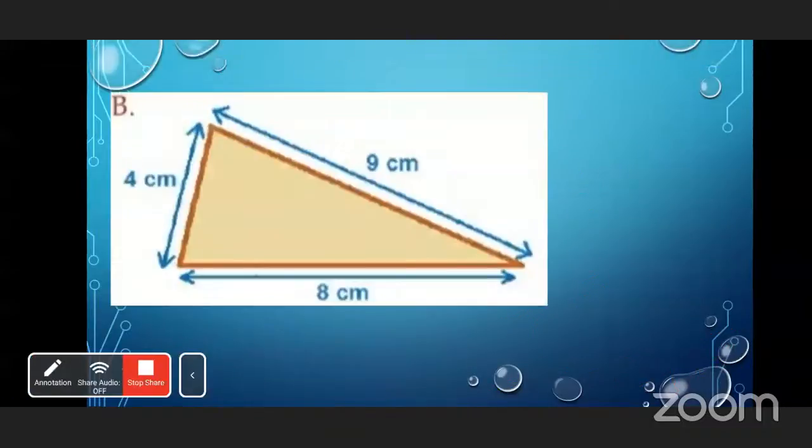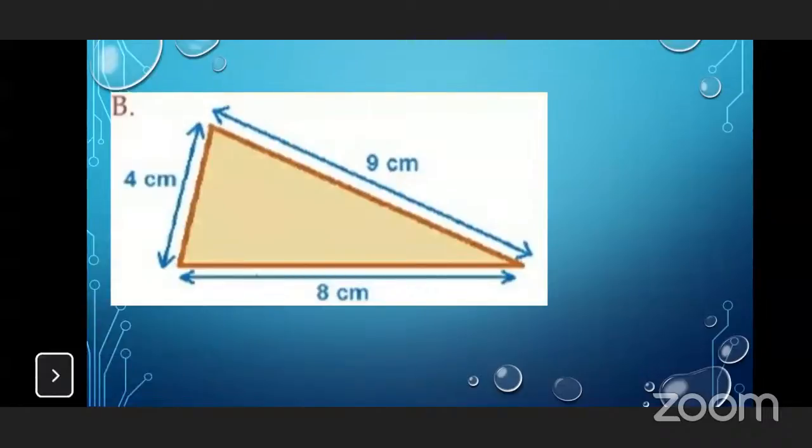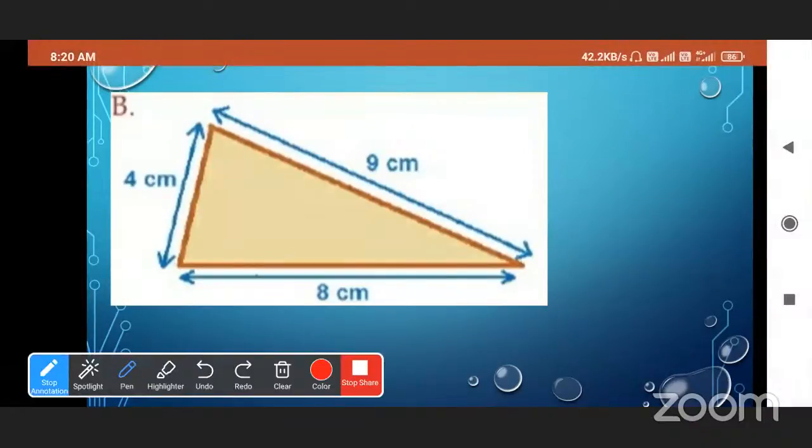Now you have to find out the area of this triangle. Can you tell me what is the area? Not area, we have to find out the perimeter. Sorry. Tell me the perimeter of this triangle. 21 centimeter. We will cross verify. 9 plus 8 is 17. 17 plus 4 is 21 centimeter. That is the right answer.